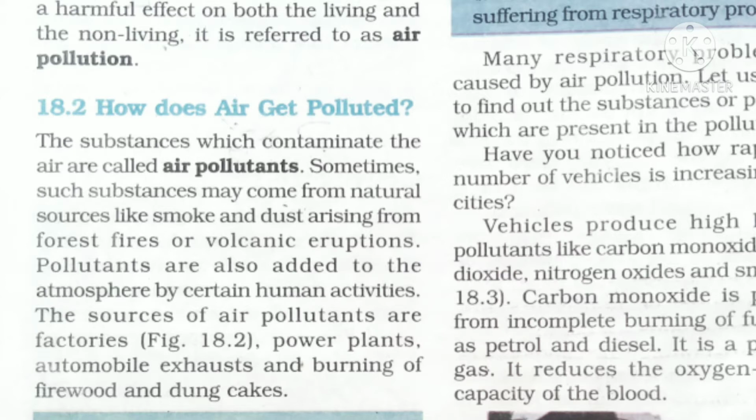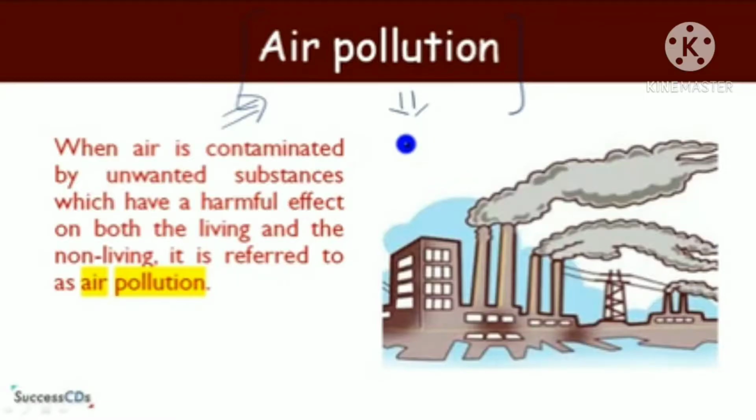Now, next, what is air pollution? The main problem which we are suffering from is air pollution. Children, what is air pollution and how does air get polluted? When air is contaminated by unwanted substances which have a harmful effect on both the living and the non-living, it is referred to as air pollution. So contamination of the air by adding unwanted substances to it is known as air pollution.